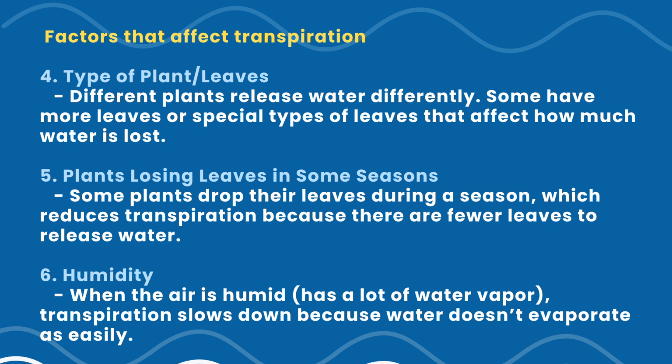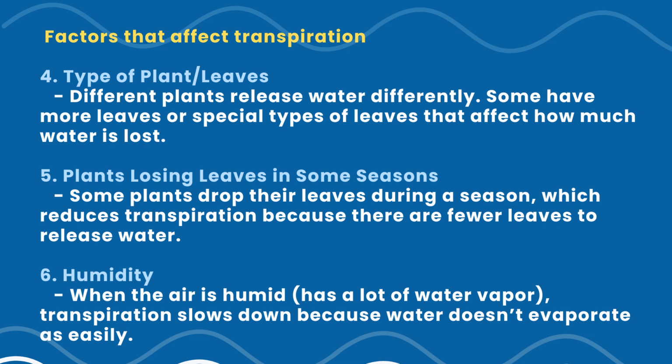And the fifth factor is plants losing leaves in some seasons, because plants like trees may drop their leaves in autumn or during the dry season. Without leaves there's less surface for the water to evaporate, so transpiration decreases.